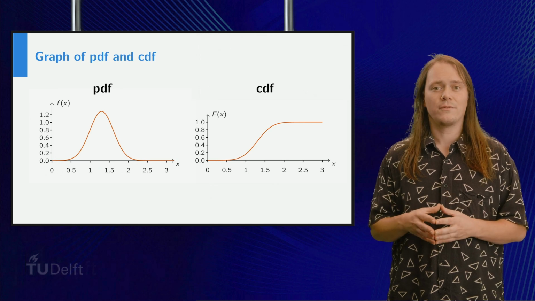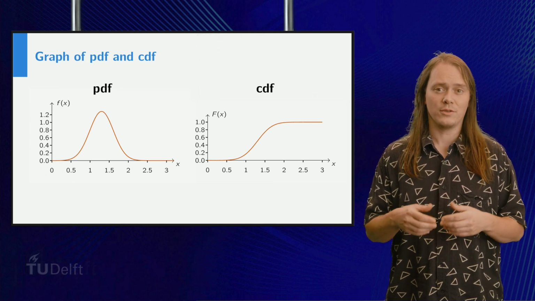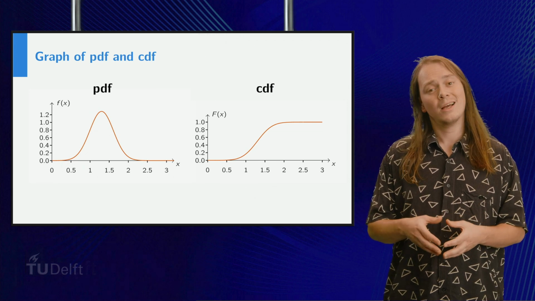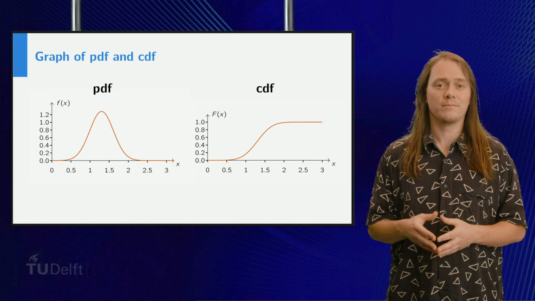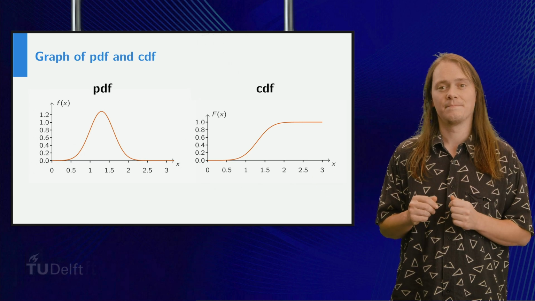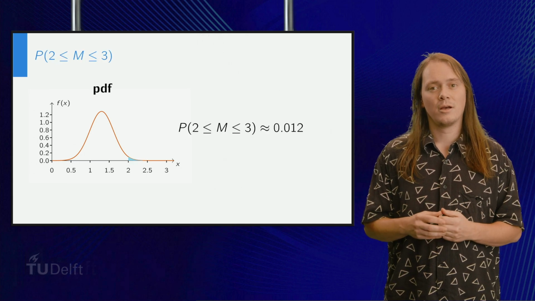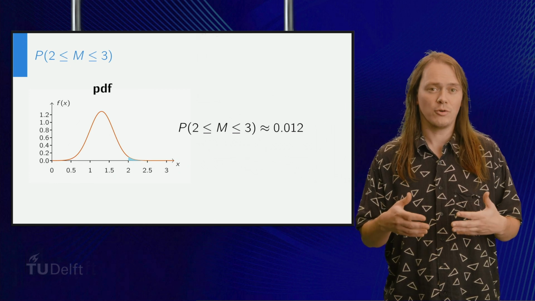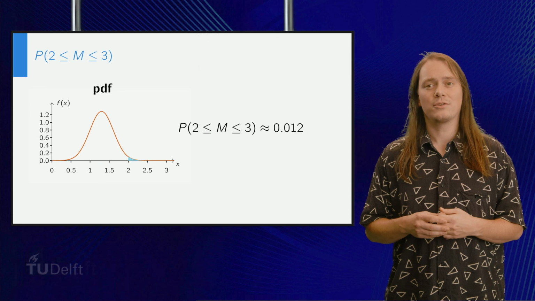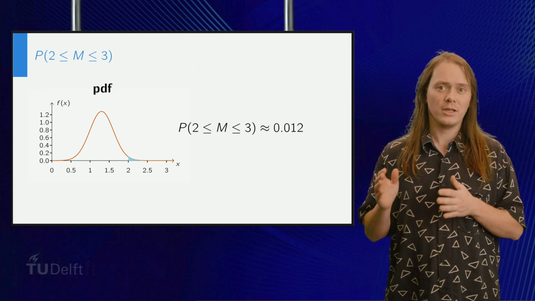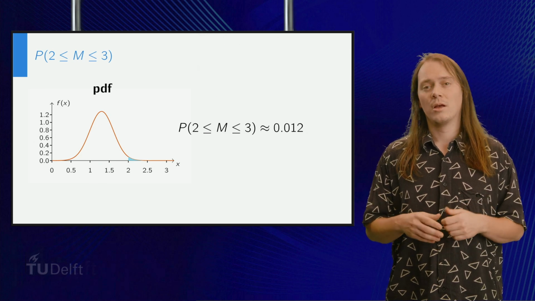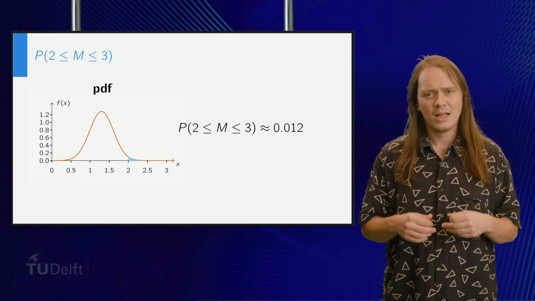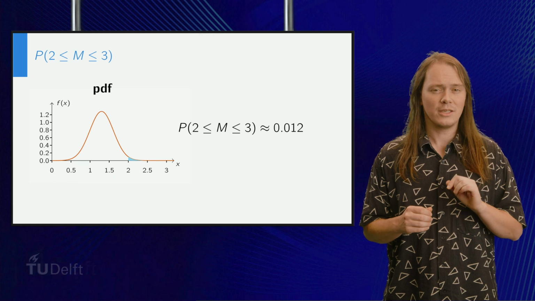Plugging these parameters in the formulas for the probability density function of the normal distribution, we find the graphs for the probability density function and the cumulative distribution function that you can see on the slide. Based on this model, we would for instance predict a probability of 0.012 that the next earthquake has a magnitude between 2 and 3. Before communicating this prediction to the fine residents of Iceland, however, let's hold up a minute and critique our model.